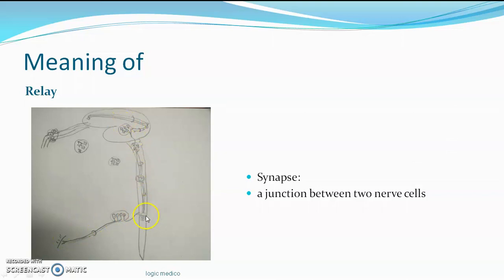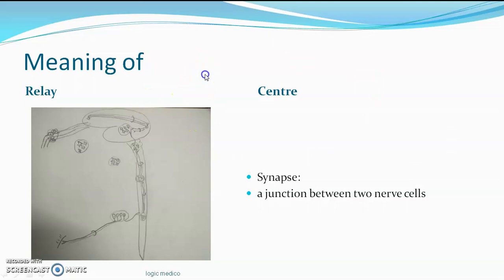So they have to undergo synapse. That junction is called a relay, or also simply termed a synapse. Okay, there's something called a center. Just now I told you the information, the sensory information or motor, is perceived at one area where you felt the sense of touch or pressure or pain.